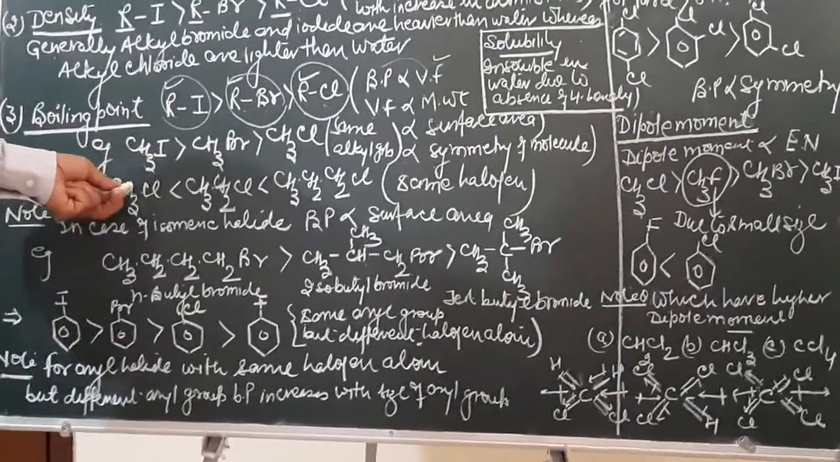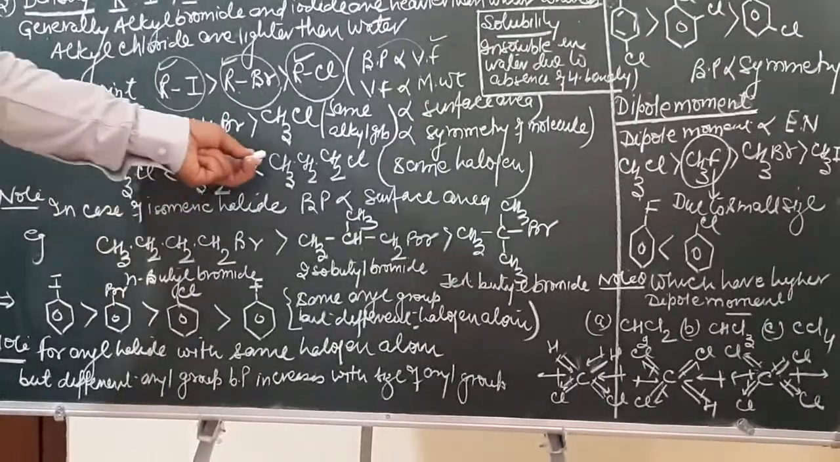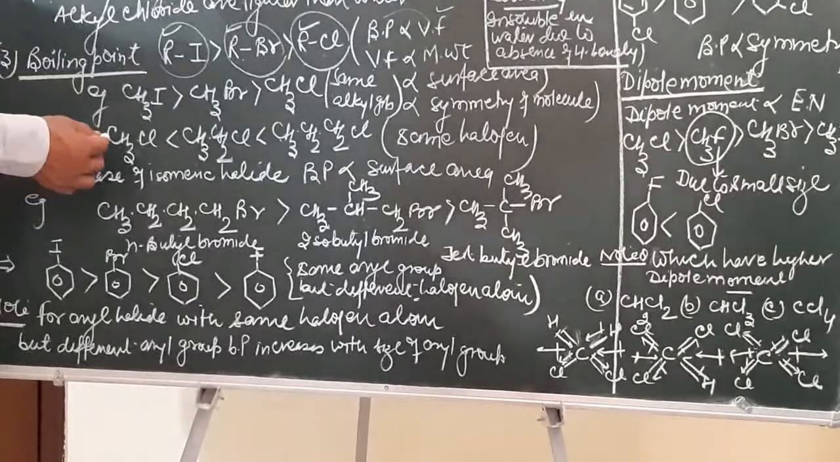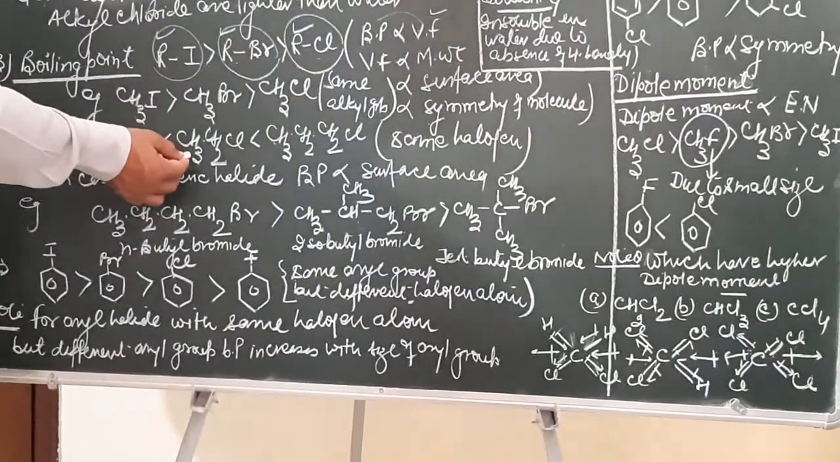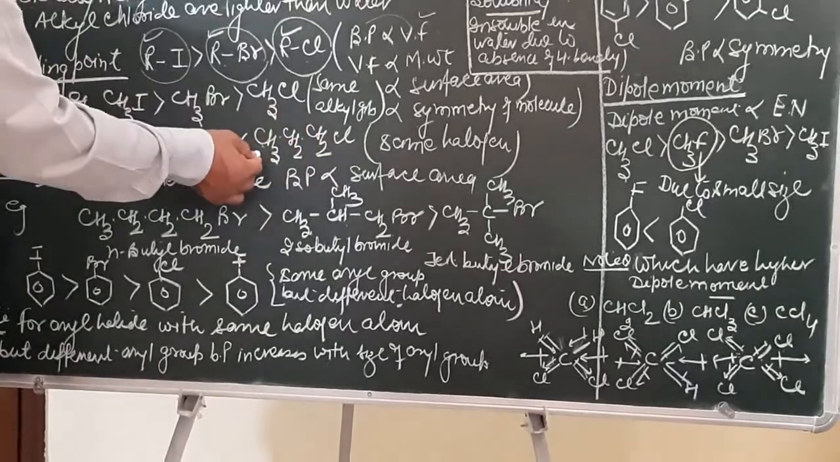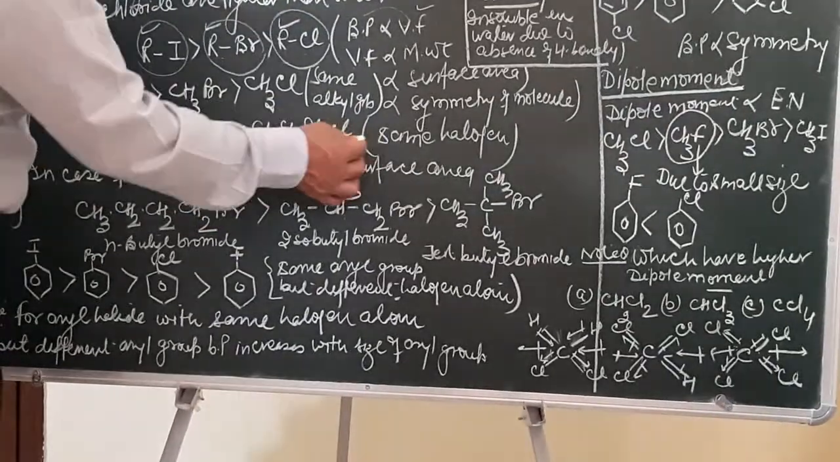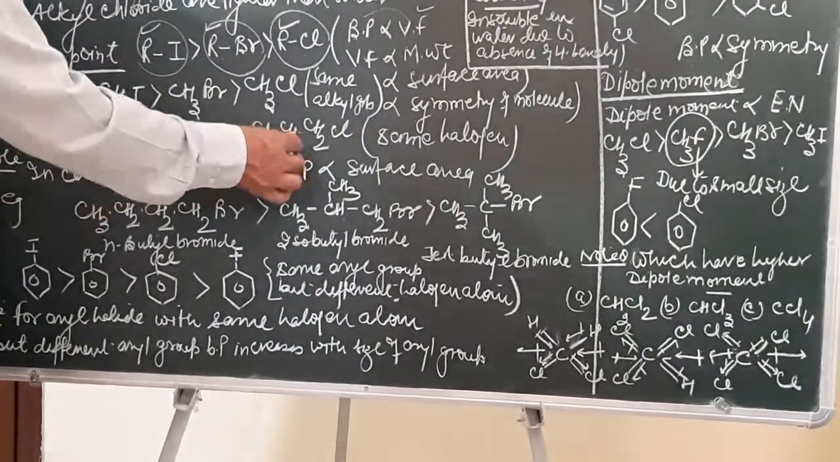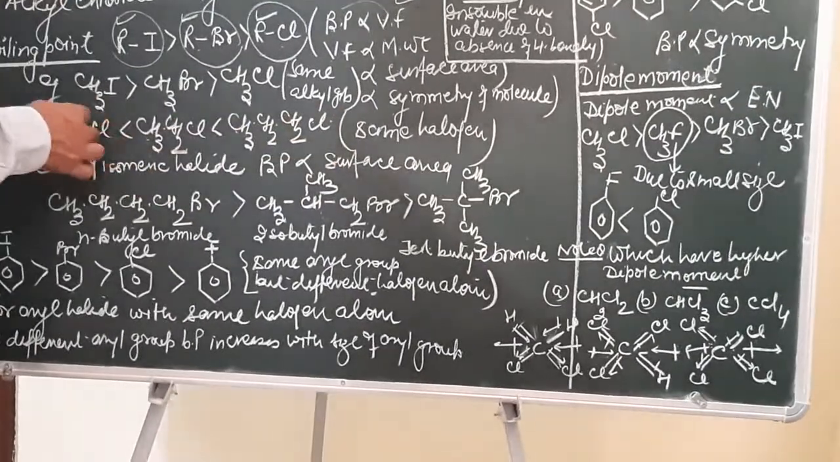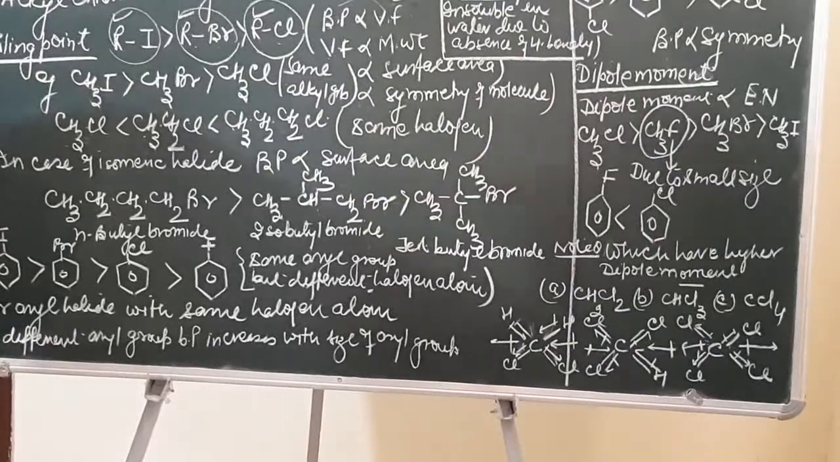Now methyl group has a lower mass than ethyl, which has a lower mass than that of a propyl compound. So methyl chloride will have a lower boiling point than ethyl chloride, which will have a lower boiling point than propyl chloride. So this will be the sequence of the boiling point when the halogen atoms are same but alkyl groups are different over here.